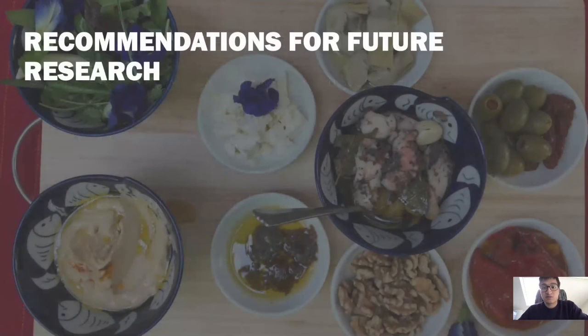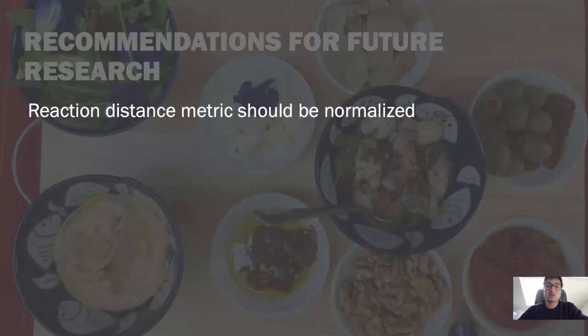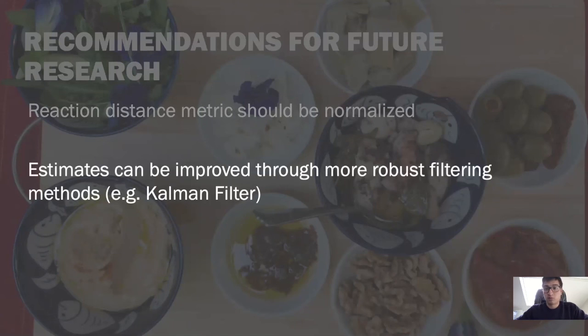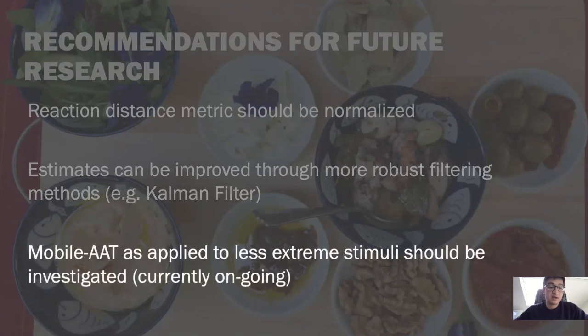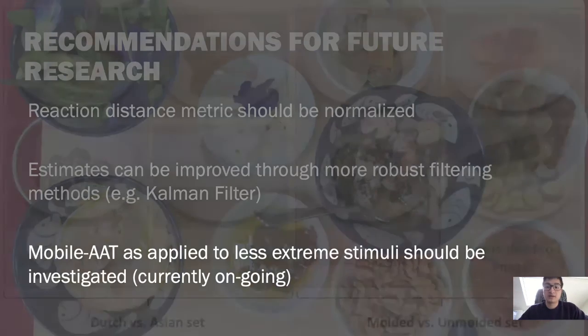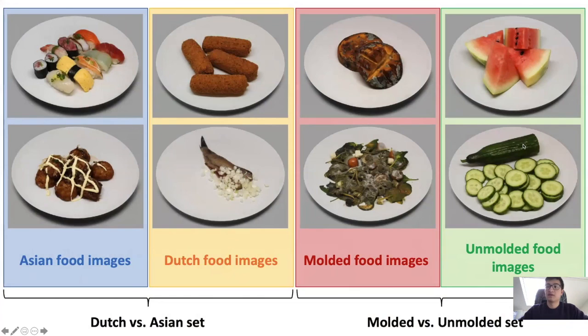Our recommendations for future research are that the reaction distance metric should be normalized because at the moment it doesn't account for differences in arm lengths. Estimates can be improved by using more robust filtering methods or sensor fusion, for instance, a Kalman filter. And the mobile AAT could be applied to less extreme stimuli, which is actually something that we're currently looking at. Namely, we're looking at the differences or biases between Dutch and Asian images.